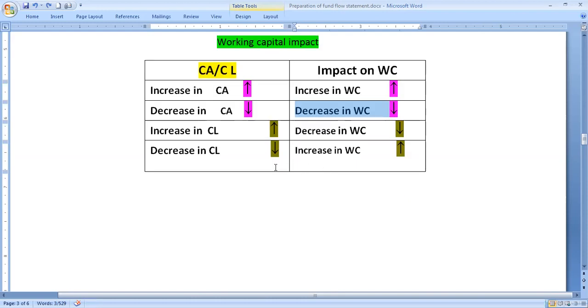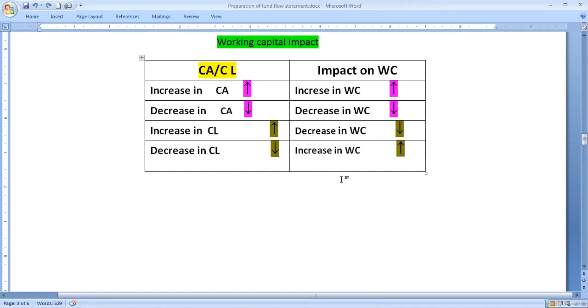If you go to current liabilities, you can find increase in current liability. There is an increase in current liability, arrow mark, decrease in working capital. Here working capital will have the opposite direction. That impact will have the opposite direction, decrease in working capital. On the other hand, decrease in current liability, increase in working capital.